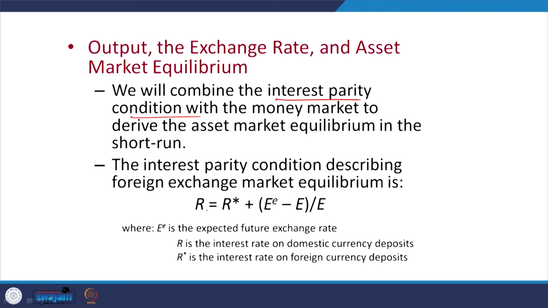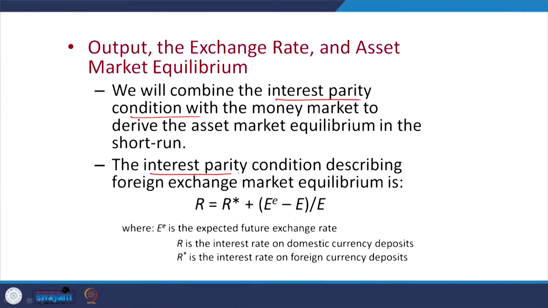So, for the domestic currency deposit whatever we have, the interest rate on it is called R. R star is basically the interest rate we get from the foreign currency deposits plus the expected future exchange rate.